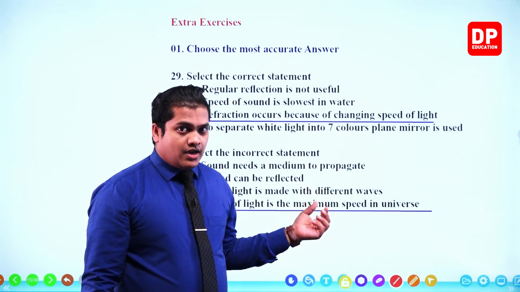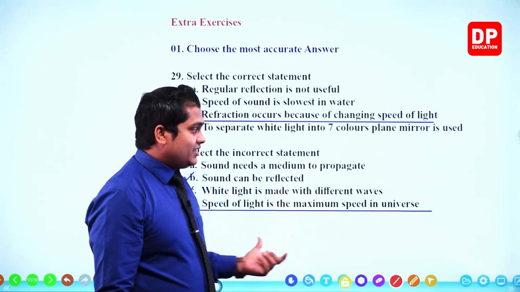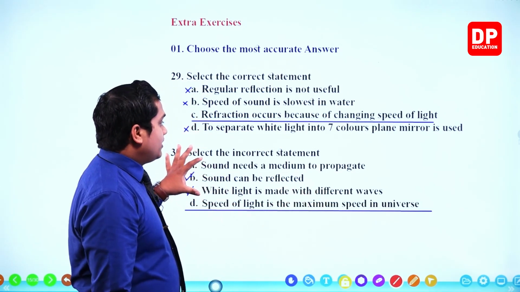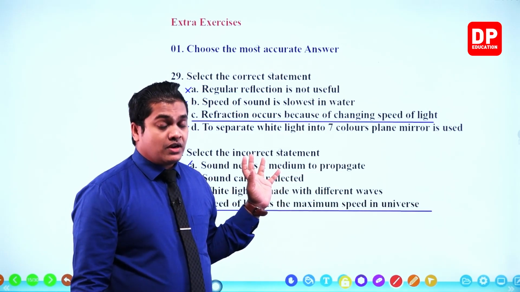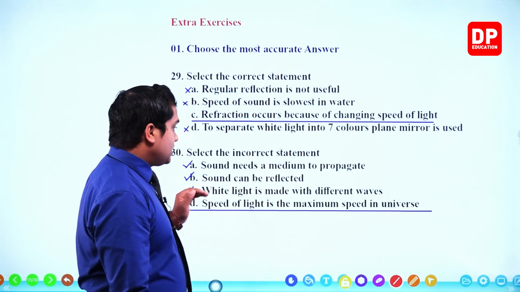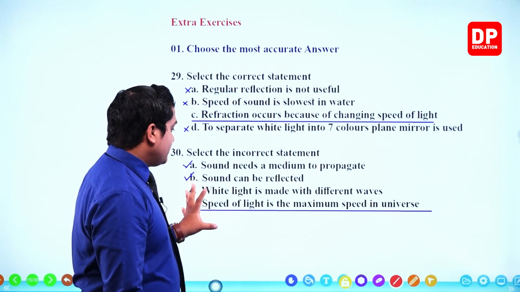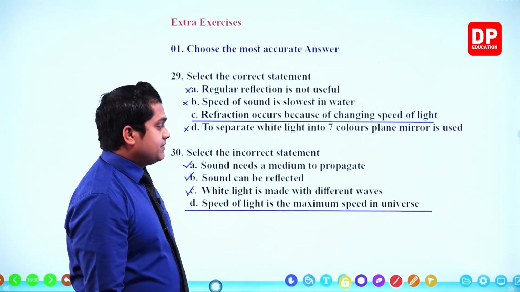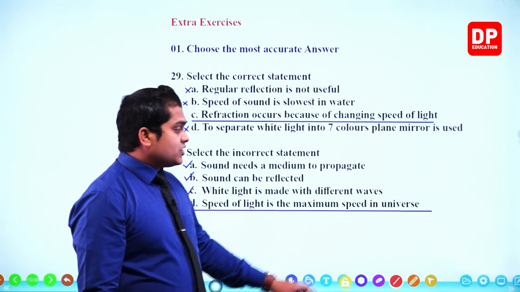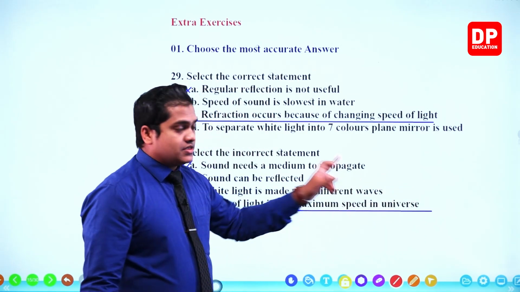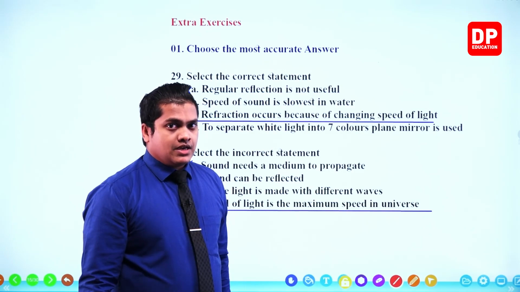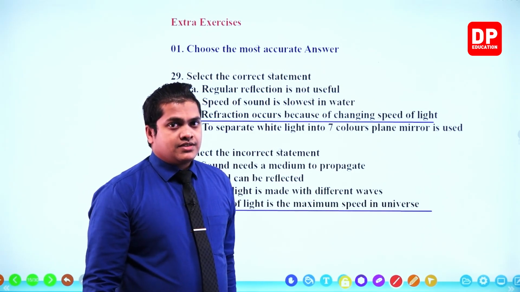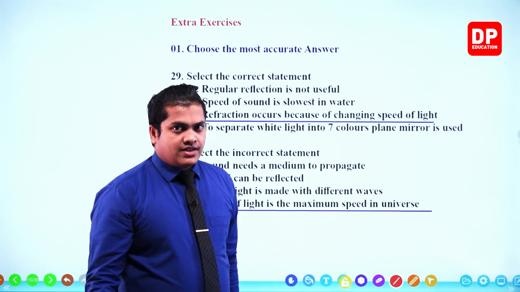So the answer for the 30th one should be D, speed of light is the maximum speed in universe. As they are mentioning the universe, we can take the answer as D, because the expansion of the universe is happening way faster than that.